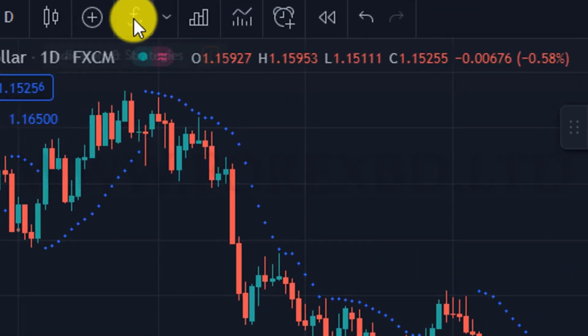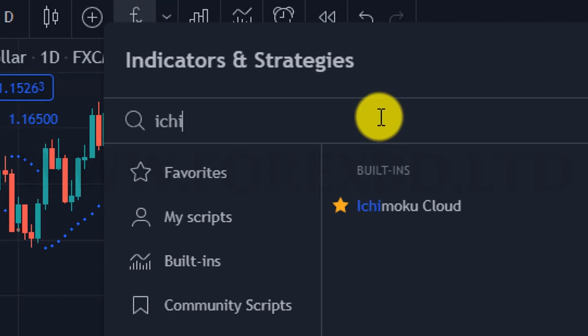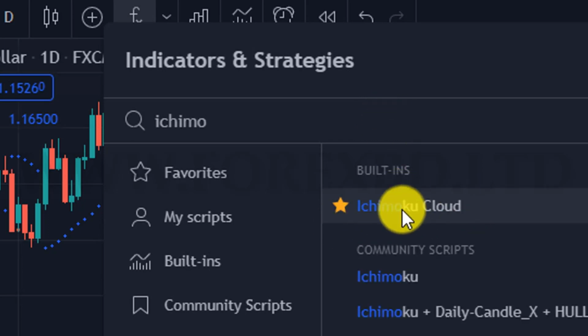To set up this indicator, just click on the indicator option as before. After clicking on the indicator option, a new page will come up. Search by typing ICM here. Just do it the way we are doing and search for this indicator. Search by typing, and an indicator named ICM Cloud will come in front of you.